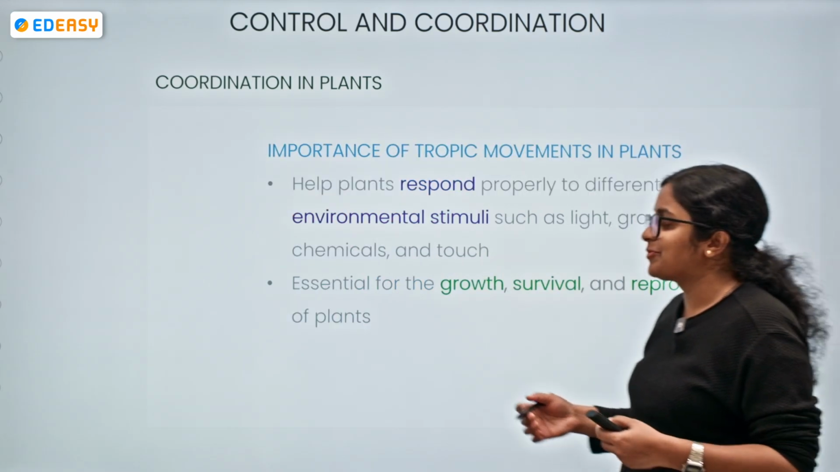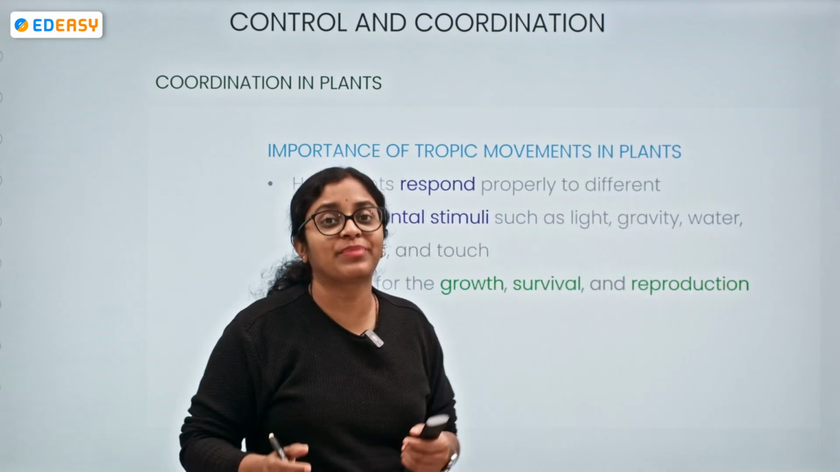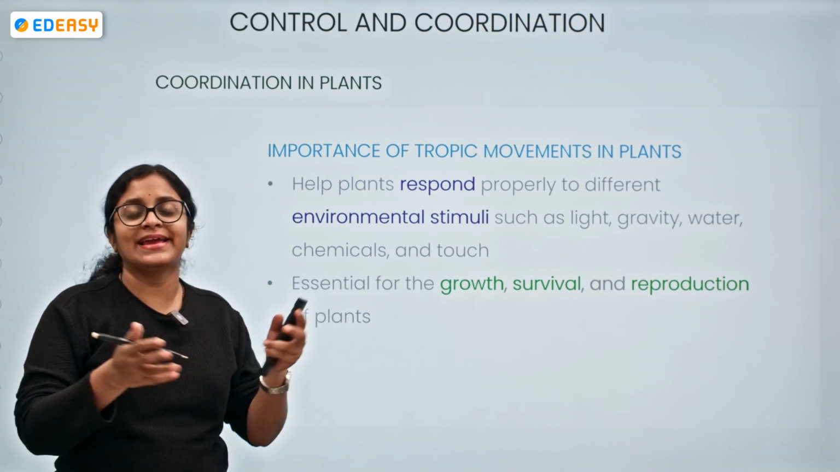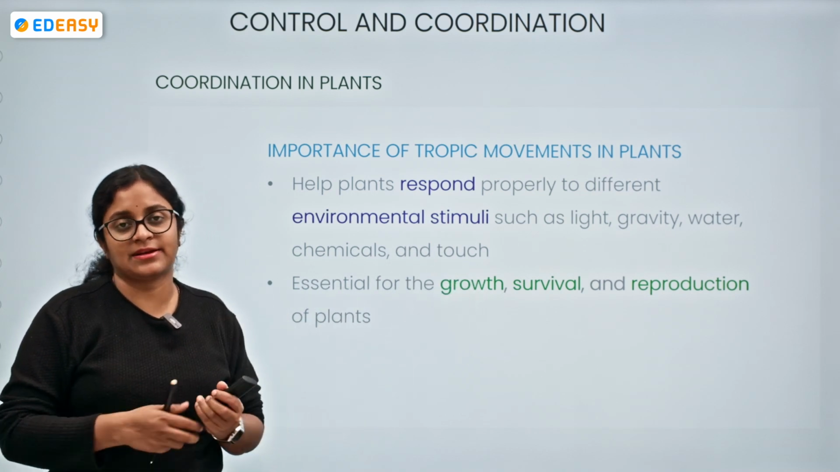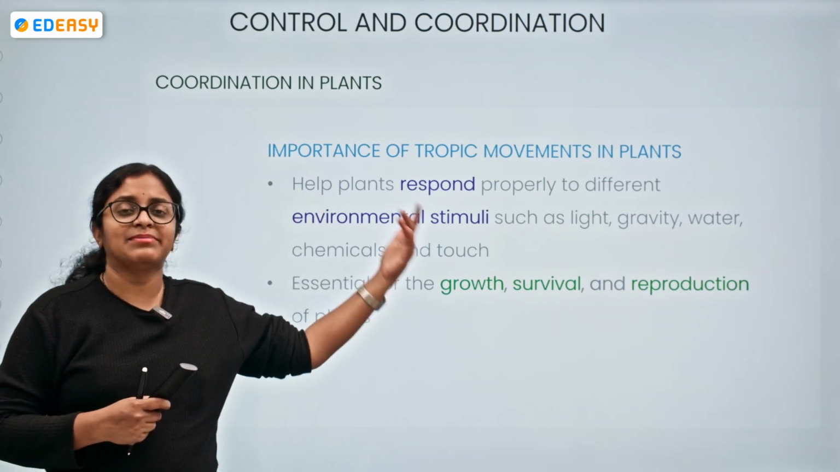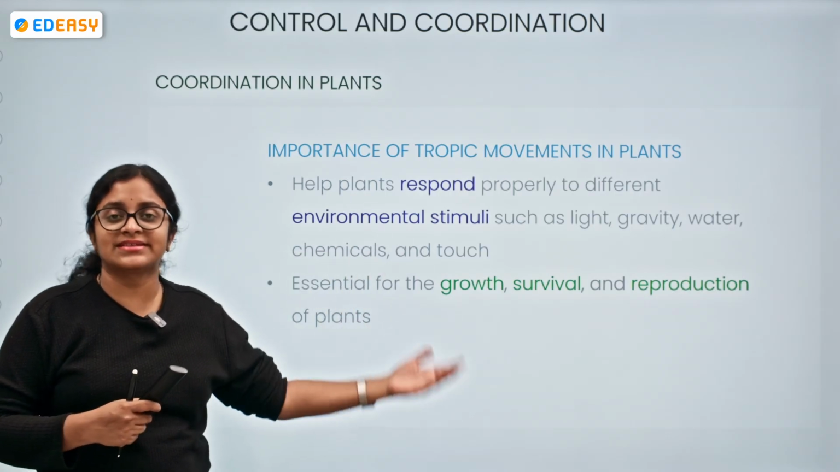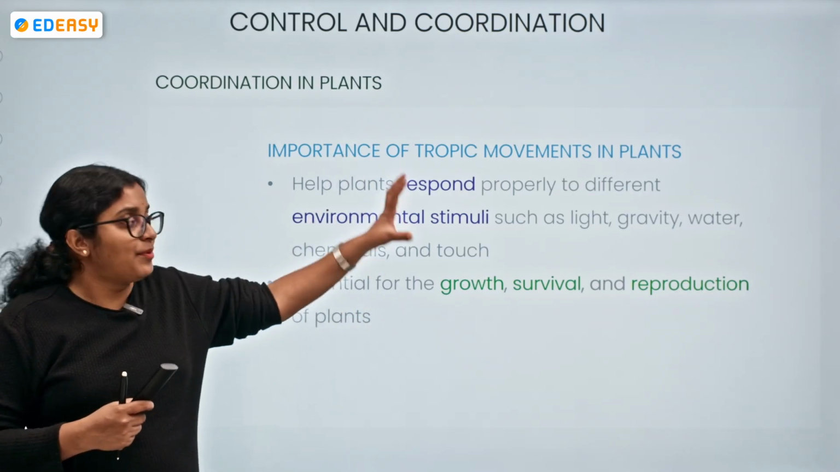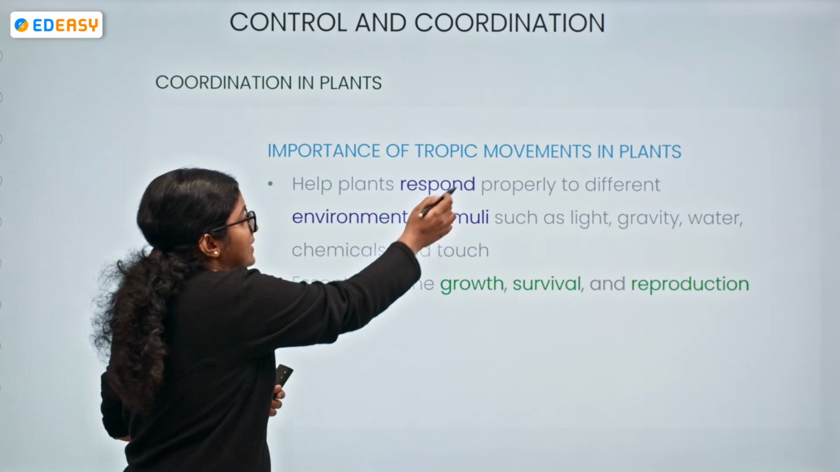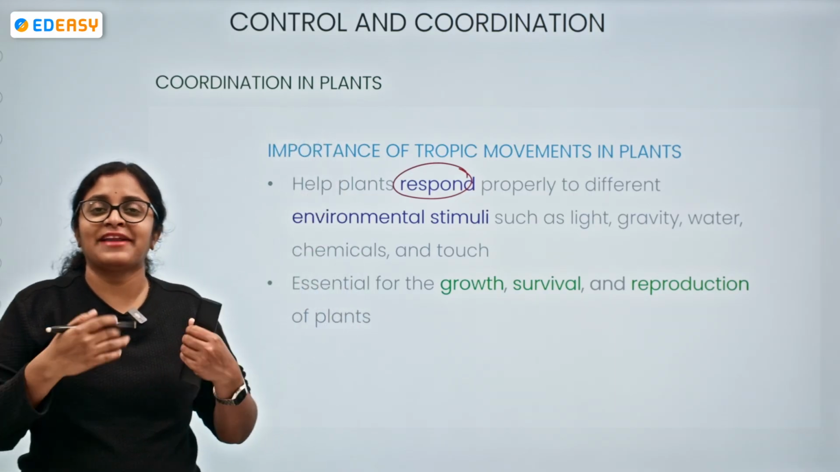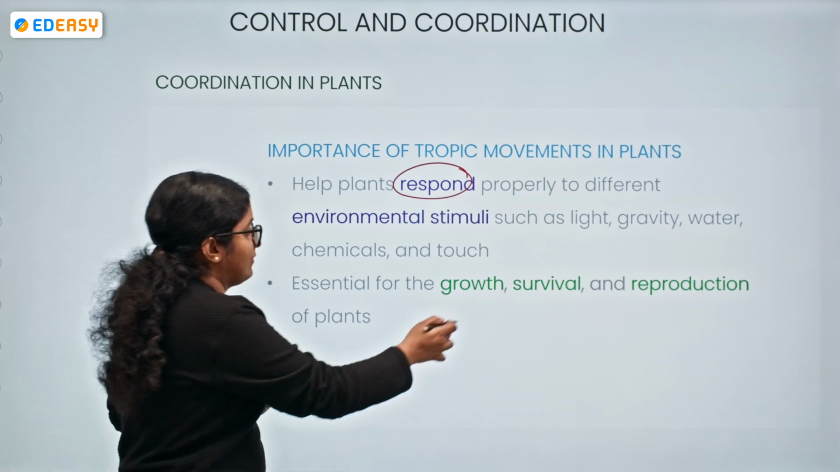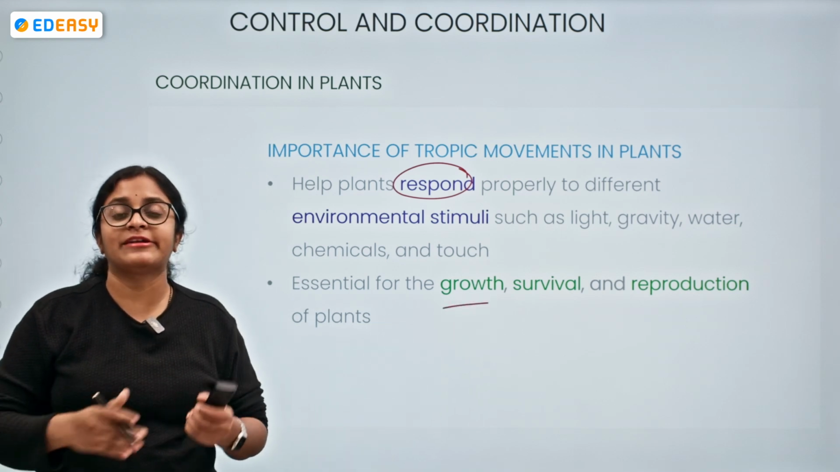Now, the importance of tropic movement in plants. Why is it necessary to have tropic movements? Because they are essential for helping the plant to respond to environmental stimuli. What are the changes occurring within our surroundings? It might be light, heat, gravity, water, chemicals, or the sensation of touch. So the importance of tropic movement is that it helps the plant to respond properly to these environmental stimuli. Apart from that, it is also a factor essential for growth, survival, reproduction, and the overall development of a plant.